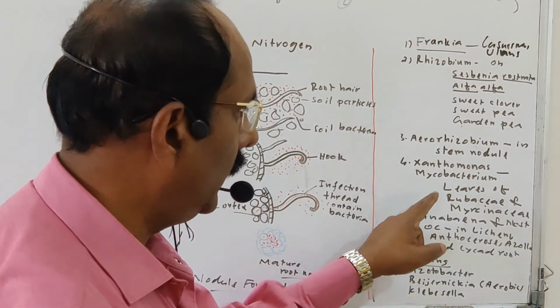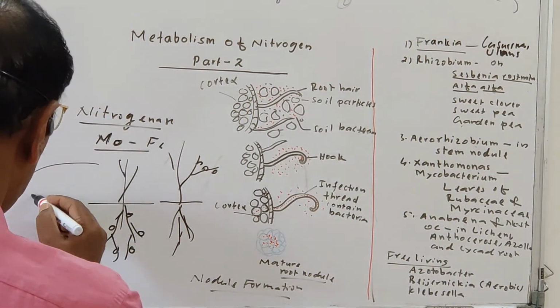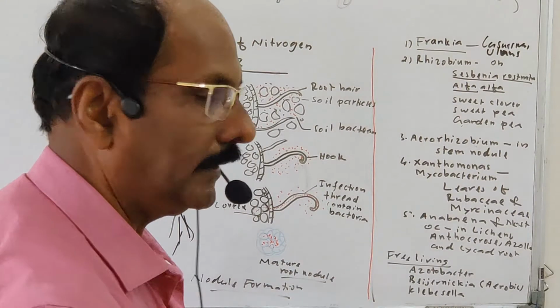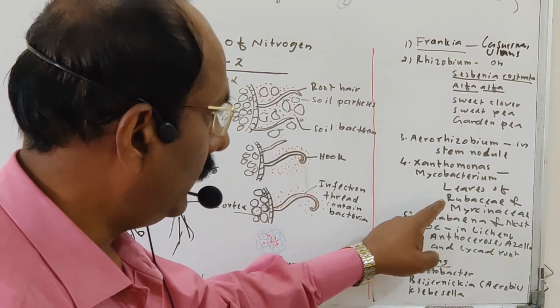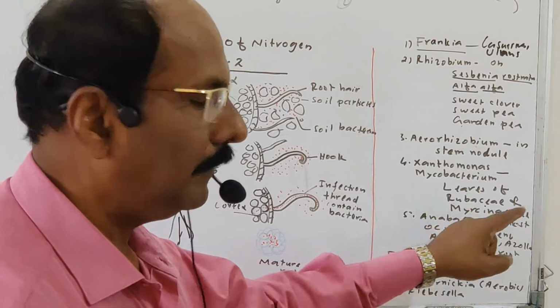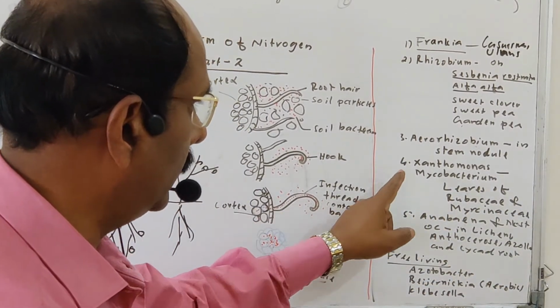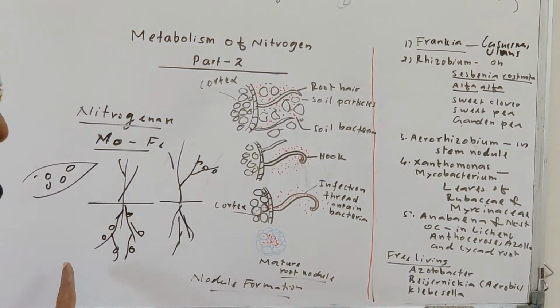Another example is Xanthomonas and Mycobacterium. These are present in leaf nodules. Some leaves have small nodules, and these nodules contain bacteria. These bacteria are Xanthomonas and Mycobacterium. They live in Rubiaceae and Myrsinaceae plants, and they help in nitrogen fixation.